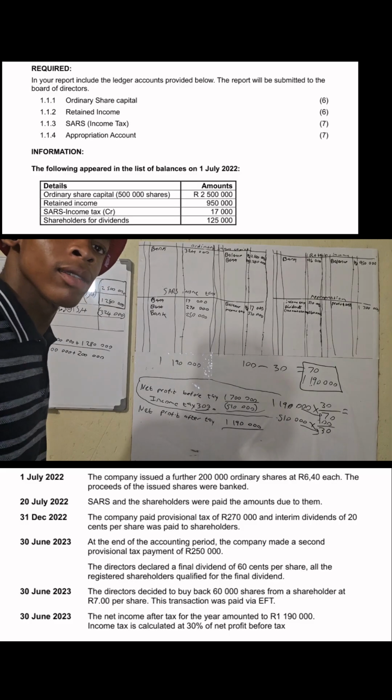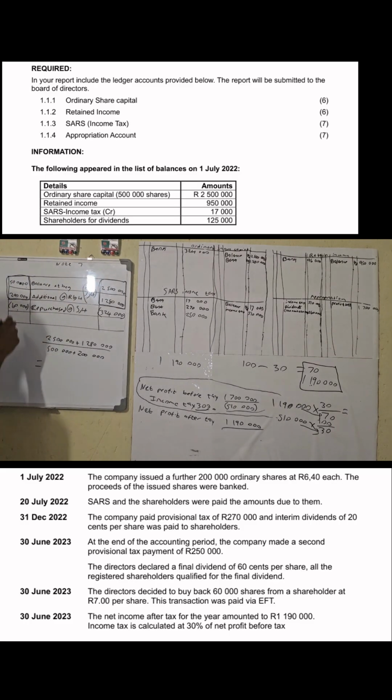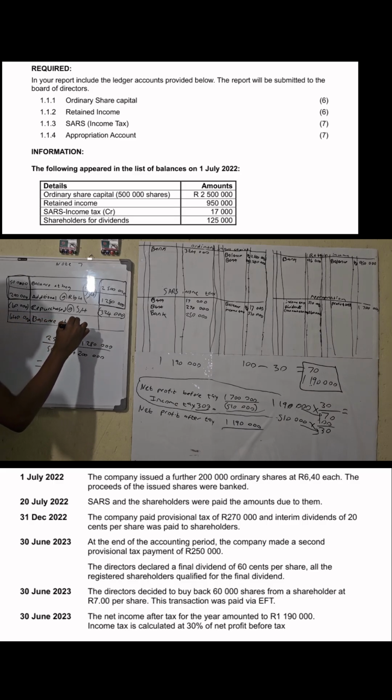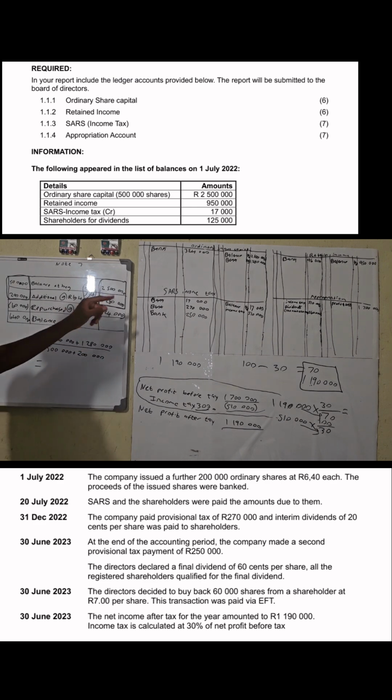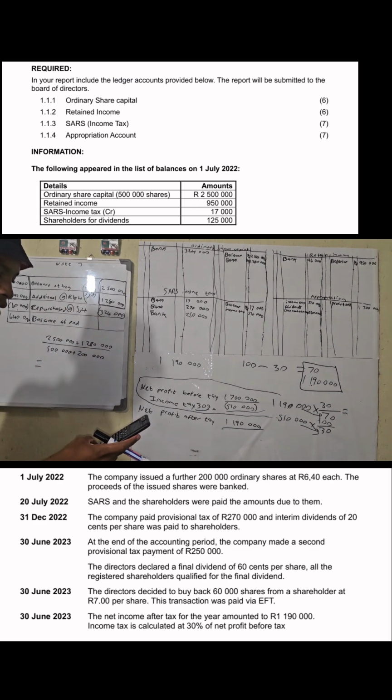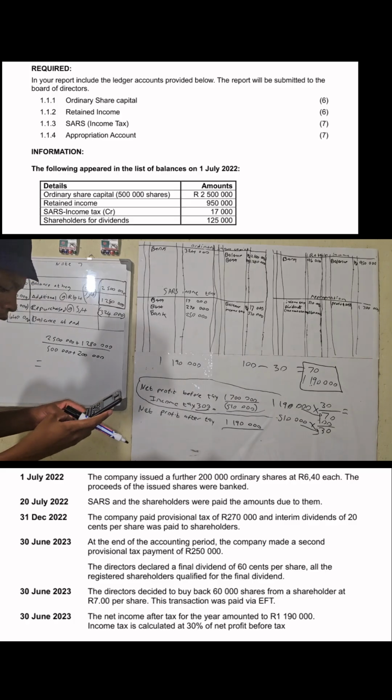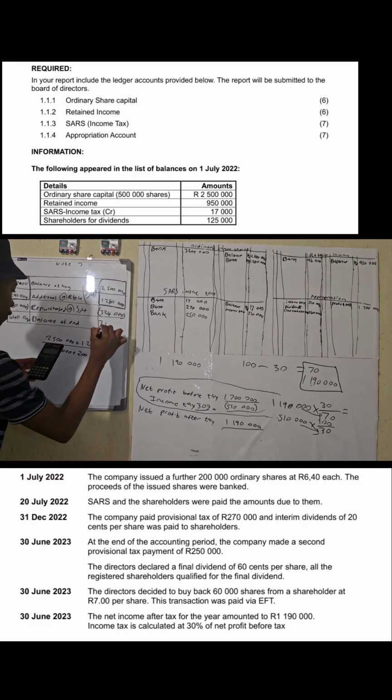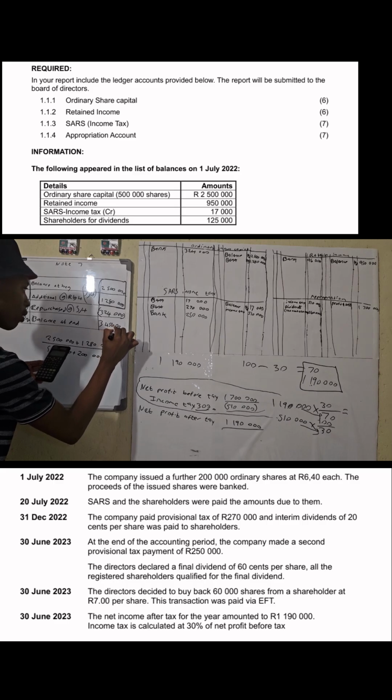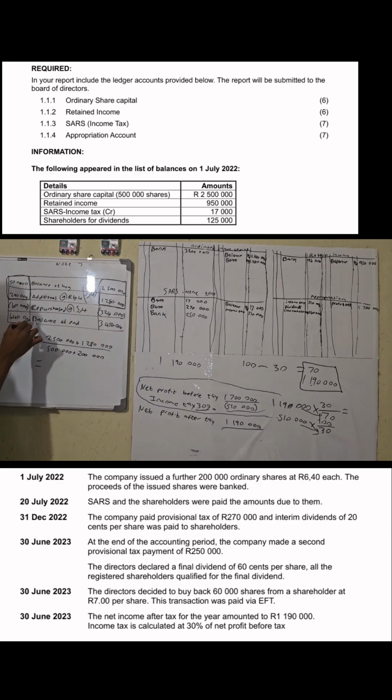Let us start: 500,000 plus 200,000 is 700,000, minus 60,000 is 640,000. It is my balance at end. Next, 2,500,000 plus 1,280,000 minus 324,000 gives 3,456,000. That is the balance at the end.